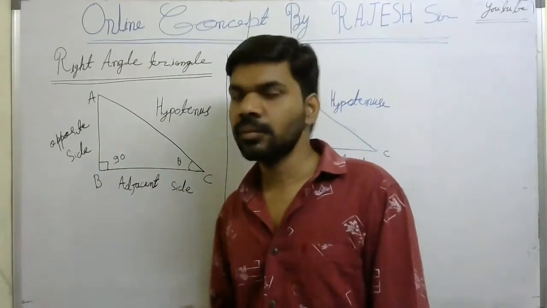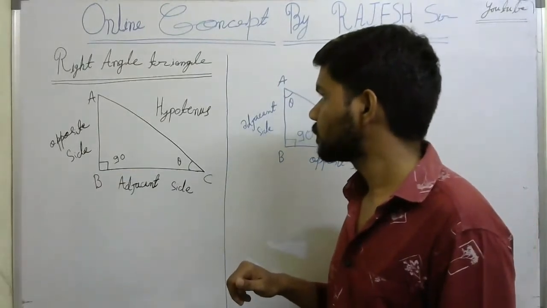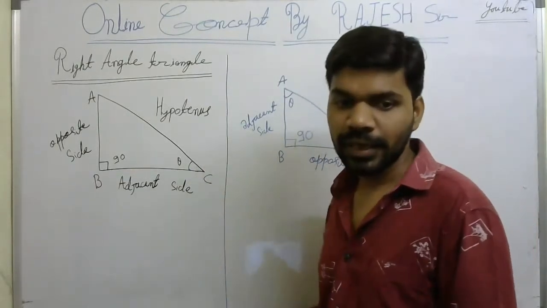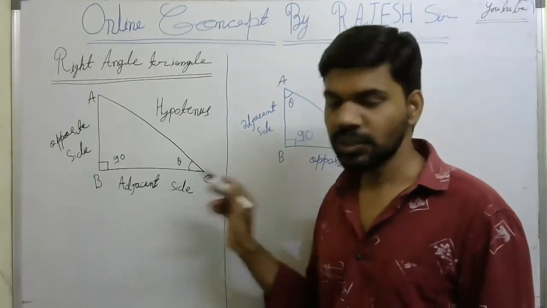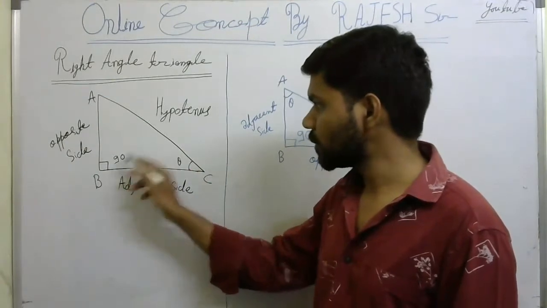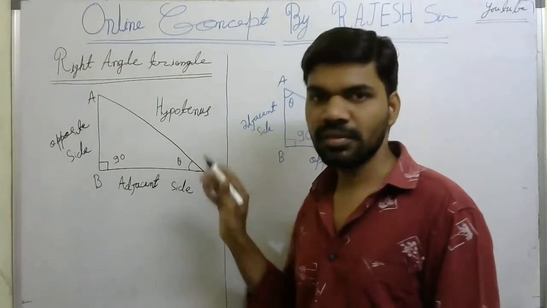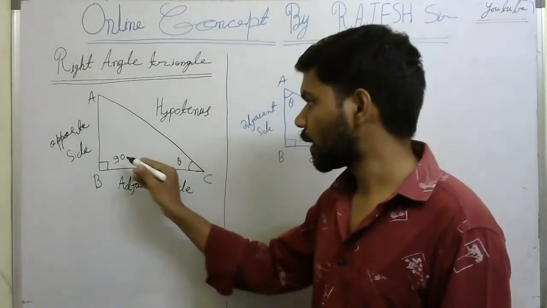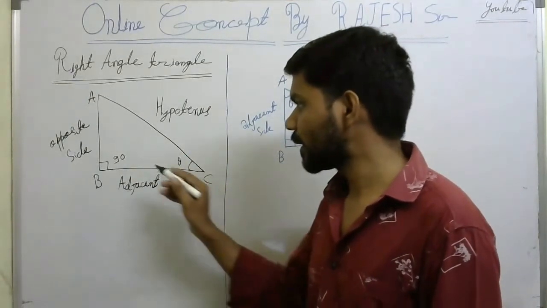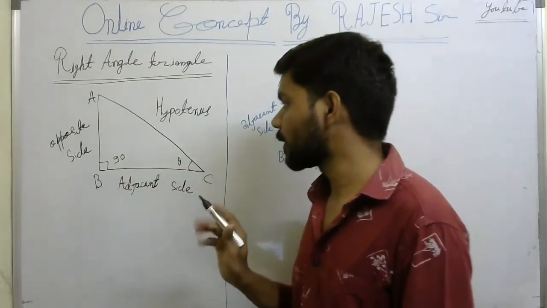Look here, right angle triangle. In the right angle triangle, one angle must be 90 degrees. This angle is 90 degrees. So this is the triangle ABC. One angle is 90 degrees, that angle B is 90 degrees. So this is a right angle triangle.